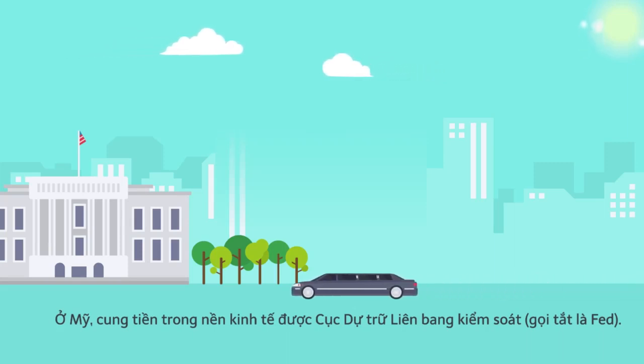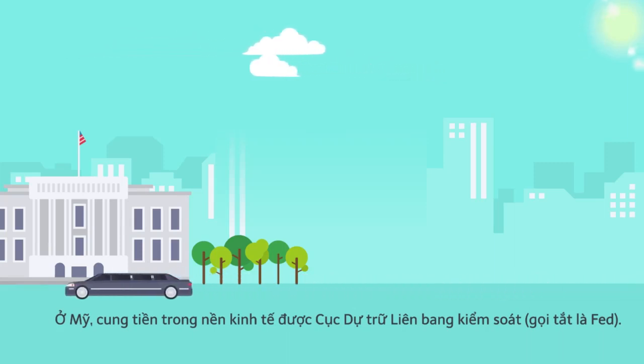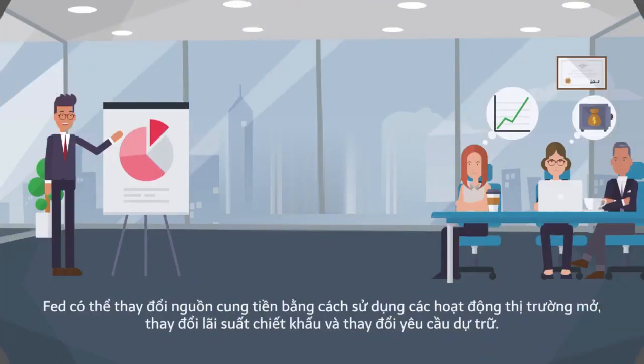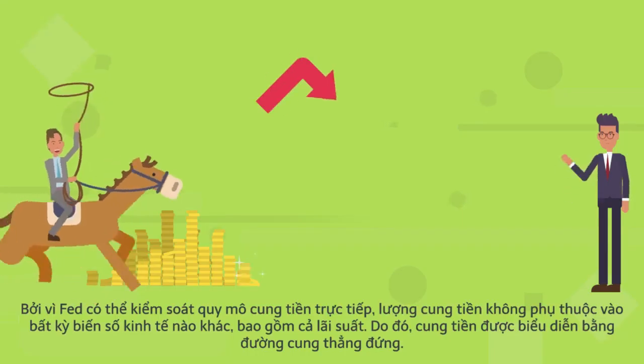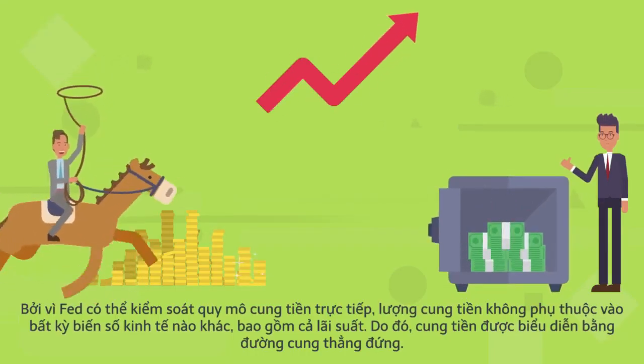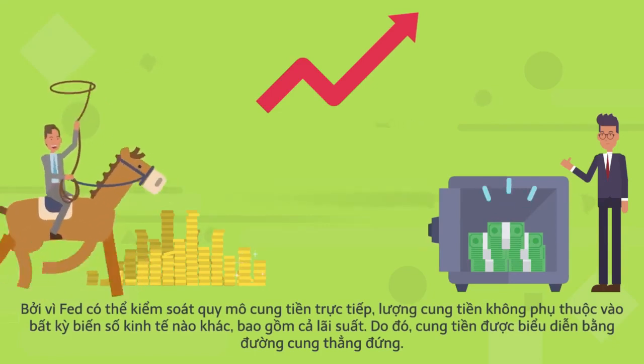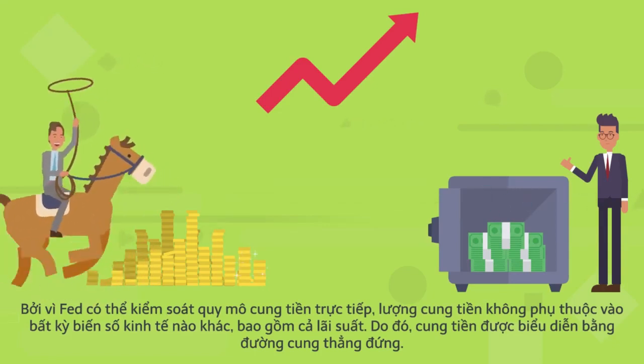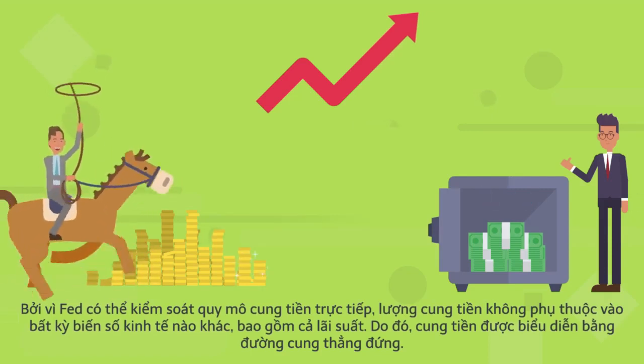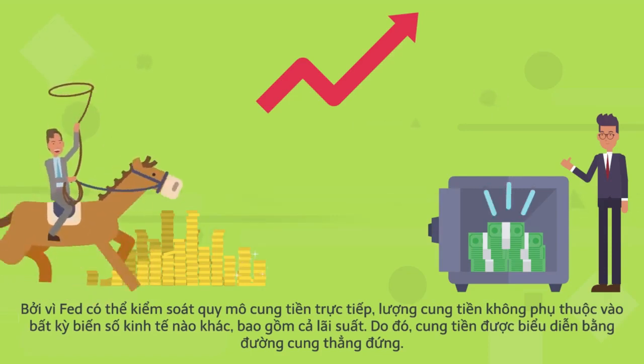In the US, the money supply in the economy is controlled by the Federal Reserve, also known as the Fed. The Fed can alter the supply of money using open market operations, changes in the discount rate, and changes in reserve requirements. Because the Fed can control the size of the money supply directly, the quantity of money supply does not depend on any other economic variables, including interest rate. Thus, the supply of money is represented by a vertical supply curve.